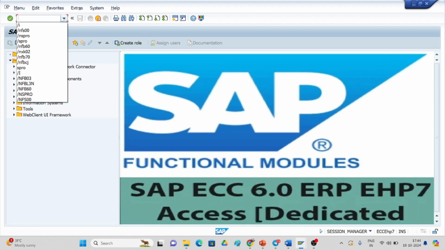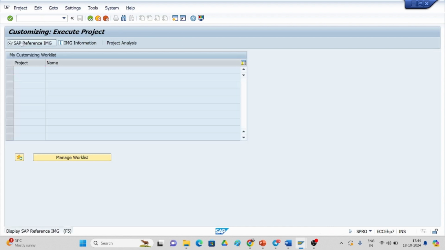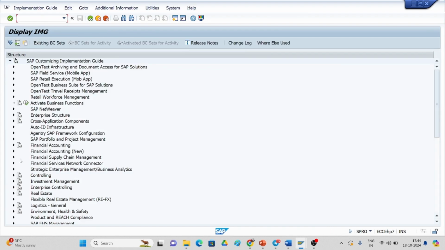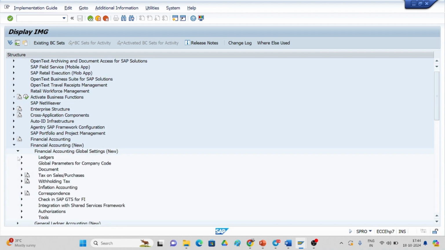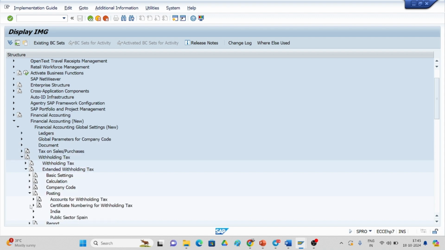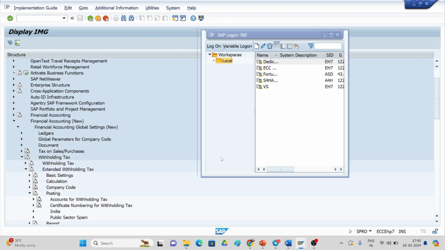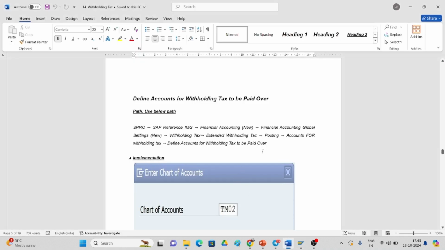If you go here, we configure in SPRO, IMG reference, Financial Accounting New, Financial Accounting Global Settings New. If you go here, Withholding Tax, Extended Withholding Tax, we have to go for the posting. Now, if you see here in the document, step by step is there.